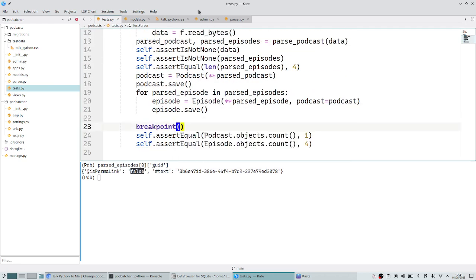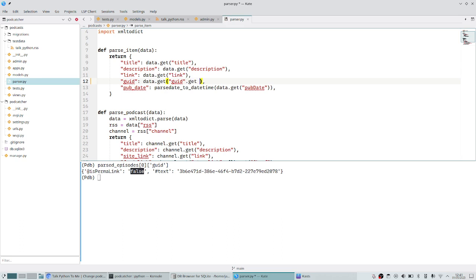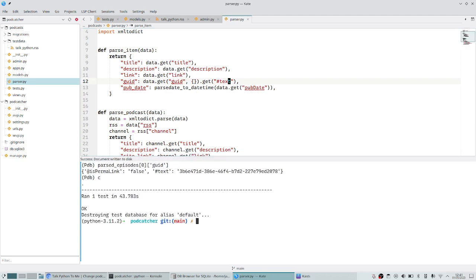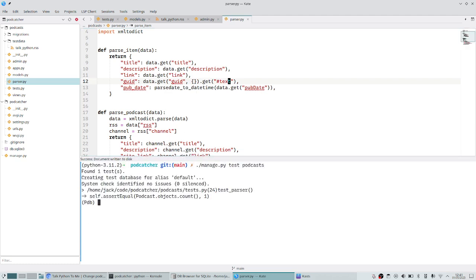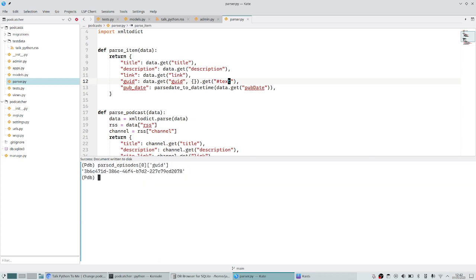We can probably get rid of this breakpoint as well. So in our parser, inside guid, instead of adding any conditional logic for now, let's just say .get_text and do the simplest thing for the time being. So now if we do past episodes dot guid, that's now the right value.